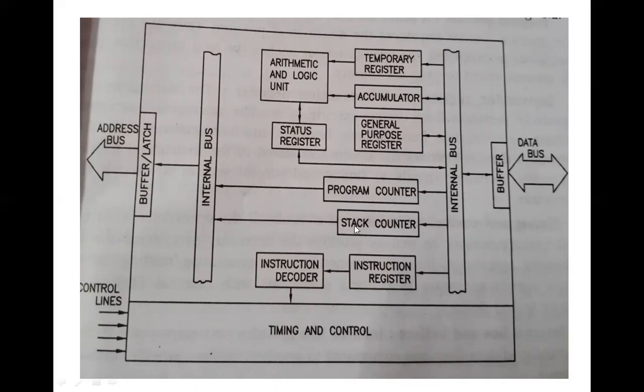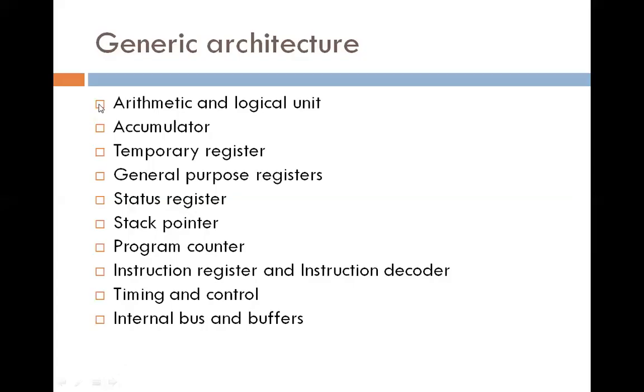It also provides two internal buses and a buffer, and externally the address bus, data bus and control lines.